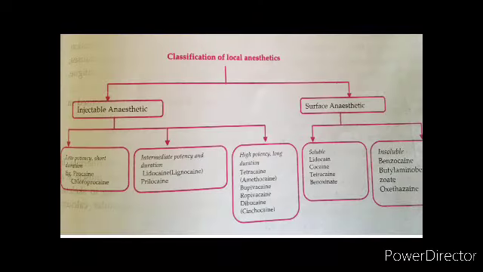We have injectable anesthetics and we have surface anesthetics. Injectable anesthetics are again of three types: low potency and short duration, for example procaine and chloroprocaine; intermediate potency and duration, we have lidocaine, lignocaine, prilocaine; and high potency, long duration, we have tetracaine, bupivacaine, ropivacaine, dibucaine, cinchocaine. Then in surface anesthetics, we have soluble and insoluble types. In soluble, we have lidocaine, cocaine, tetracaine, and in insoluble, we have benzocaine and butylaminobenzoate.